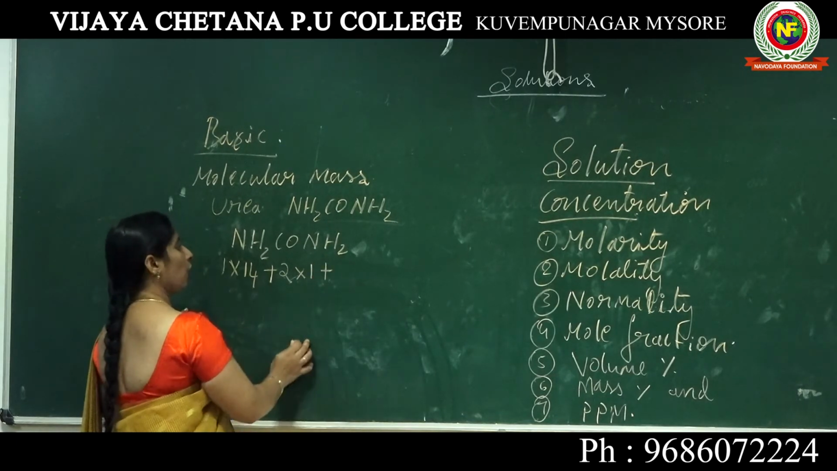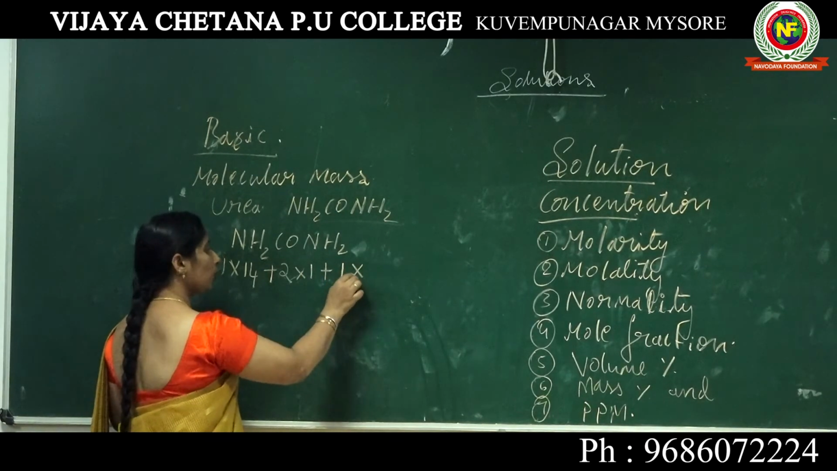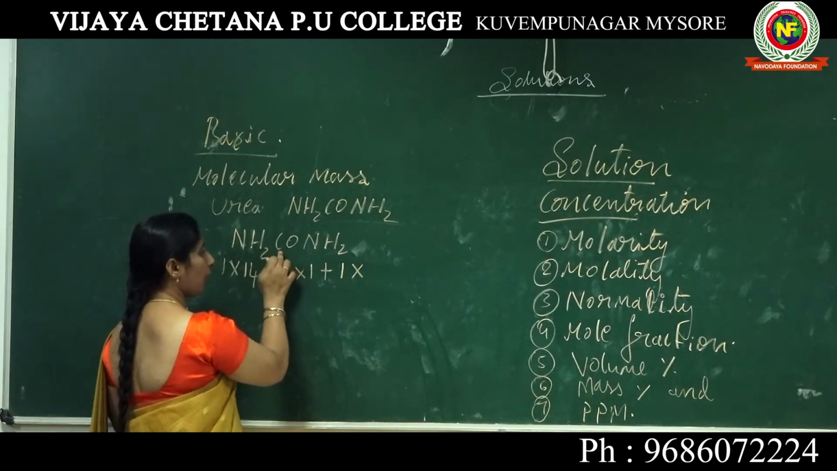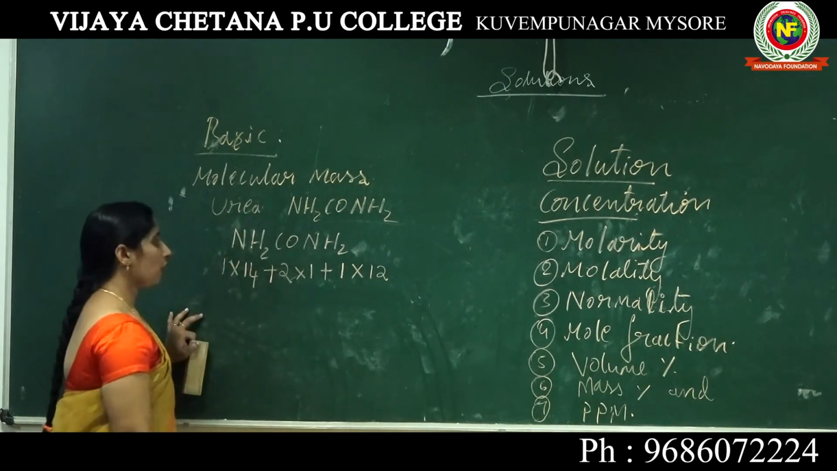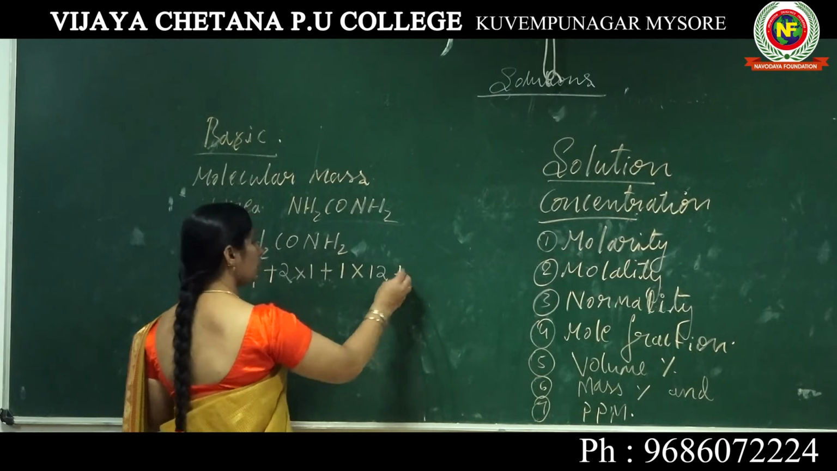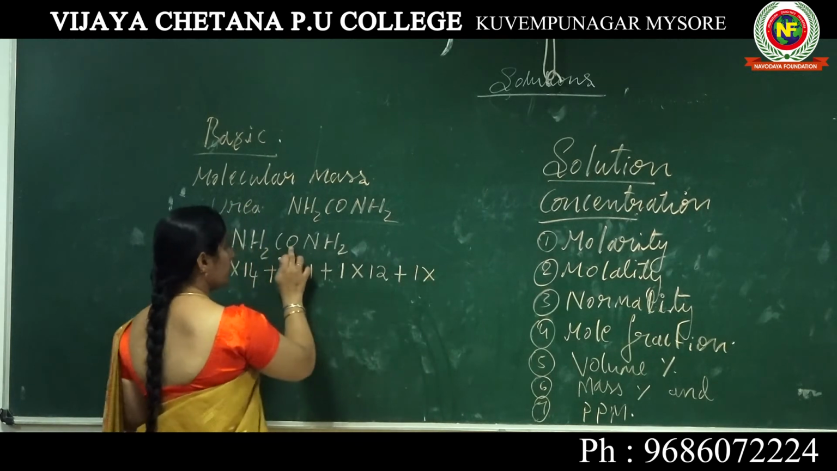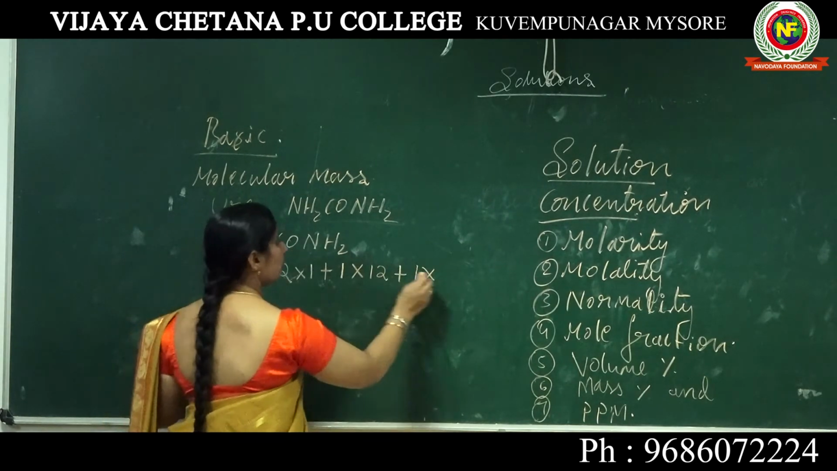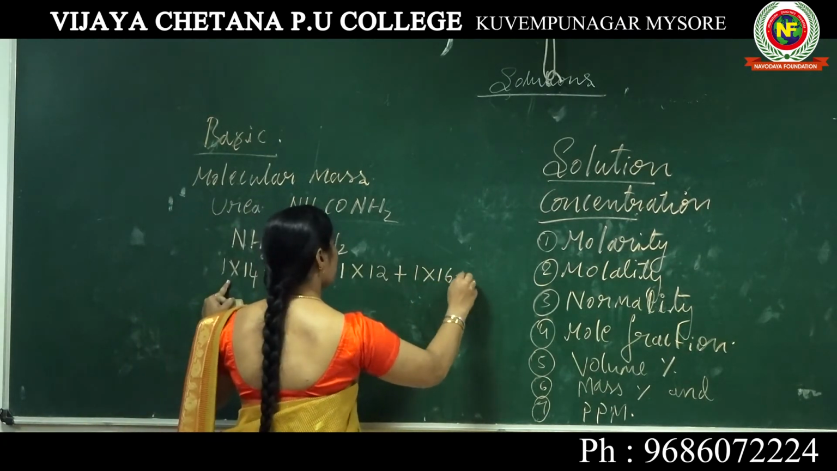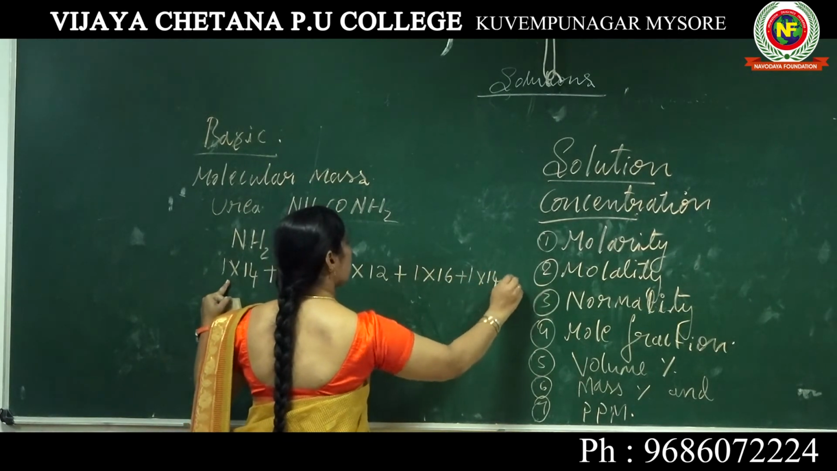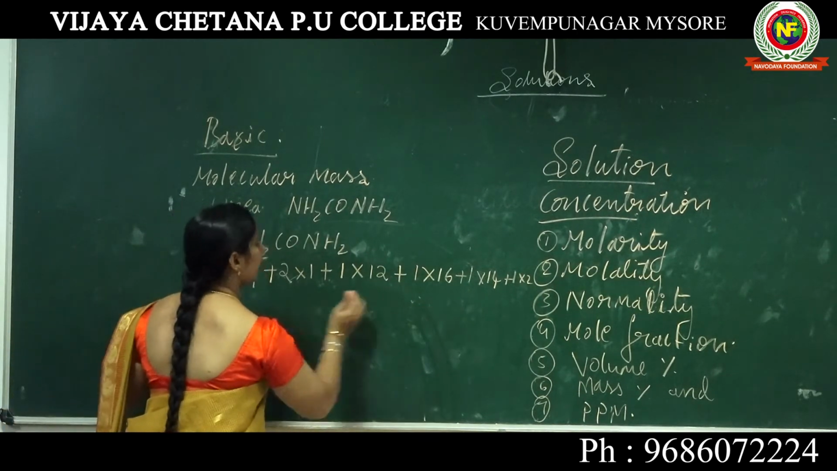Plus, what about the carbon? How many atoms are present here? 1 into carbon, the mass number of carbon is 12. Then next, oxygen. How many atoms are there? 1 into oxygen, mass number is 16. The same NH2 again, that is plus 1 into 14 plus 1 into 2. When you add this, you get 60.